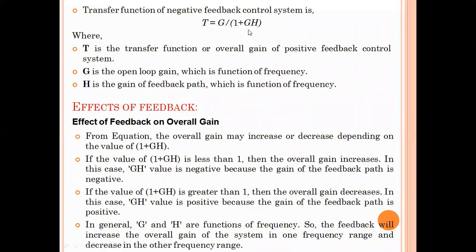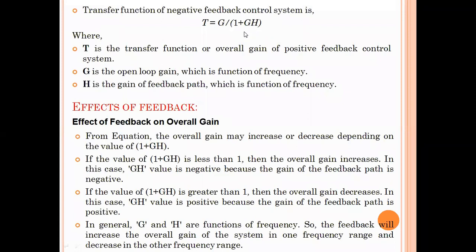We can say that the overall gain of any system can be increased or decreased based on the denominator, which is 1 plus GH, where H is our feedback. Don't forget, H is our feedback. So feedback will definitely affect the overall gain.